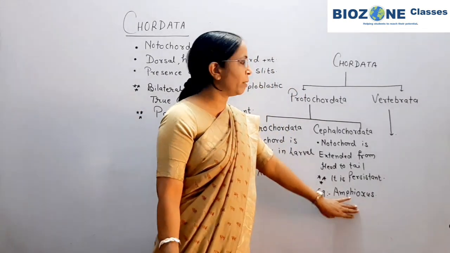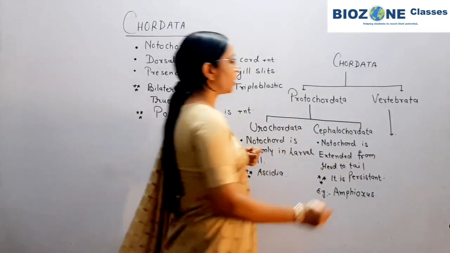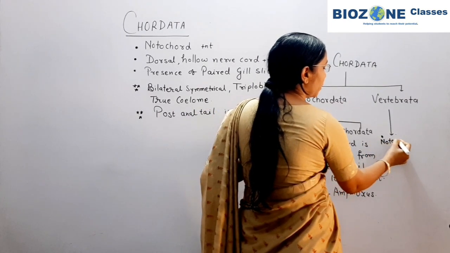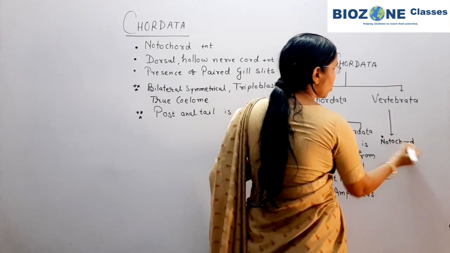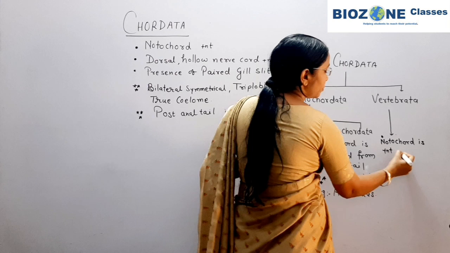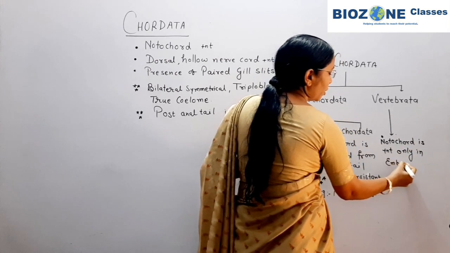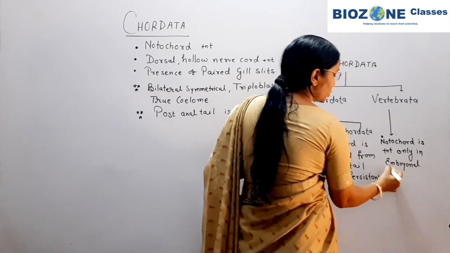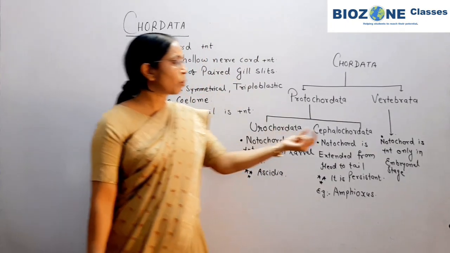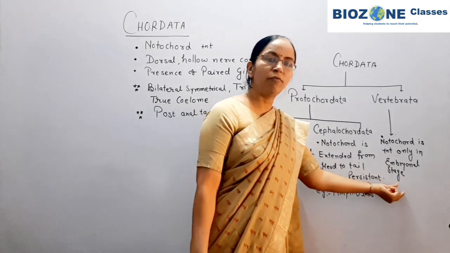So Amphioxus you remember. Vertebrata, when we come towards the vertebrata, the notochord is only present in the embryonal stage. Clear? After that, notochord in vertebrate is replaced by cartilaginous or bony vertebral column.